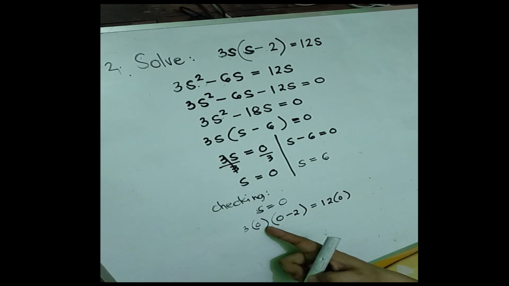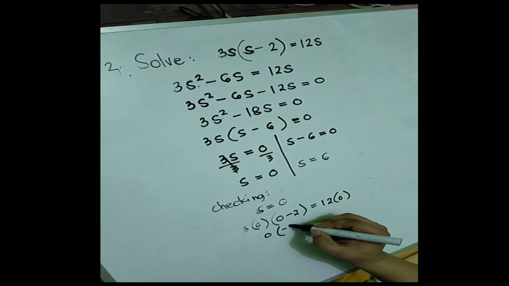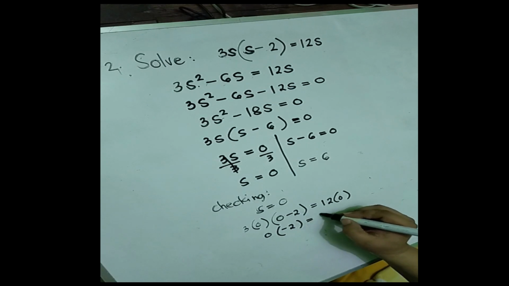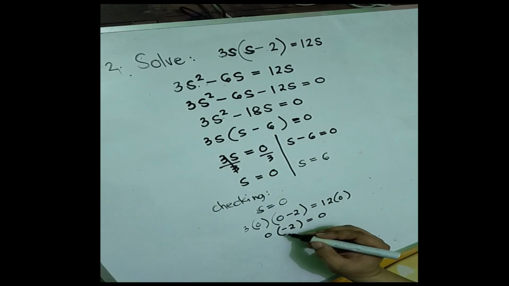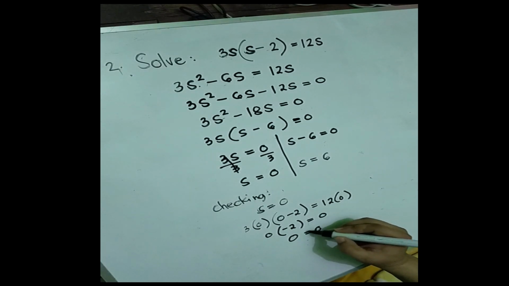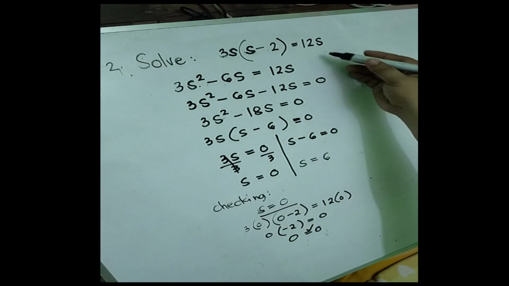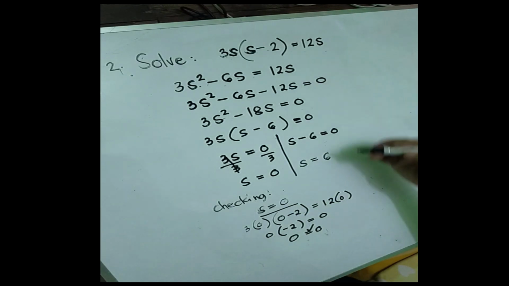So 3 times 0 is 0, times 0 minus 2, that is negative 2, is equal to 0. Okay, 0 times negative 2 is 0, is equal to 0. So this value of s is true to this original equation.